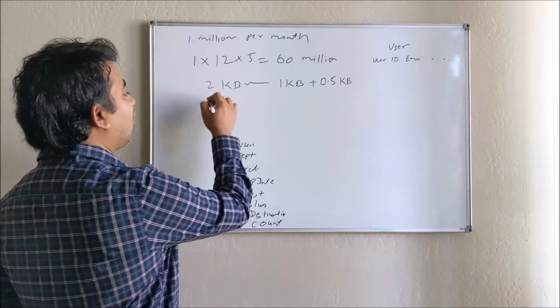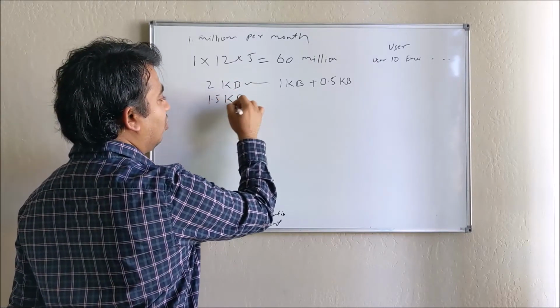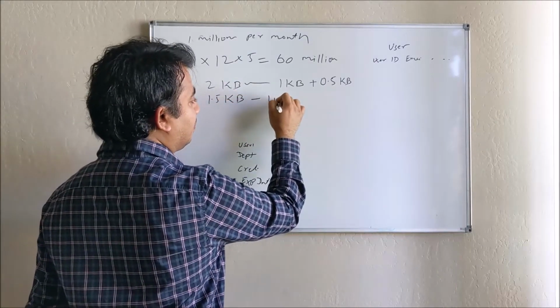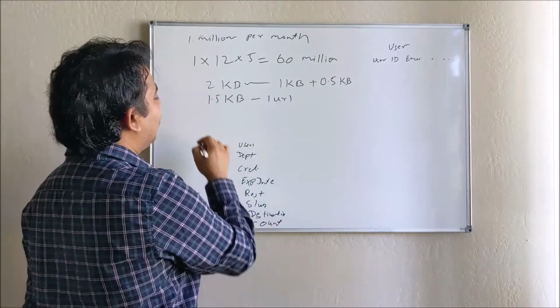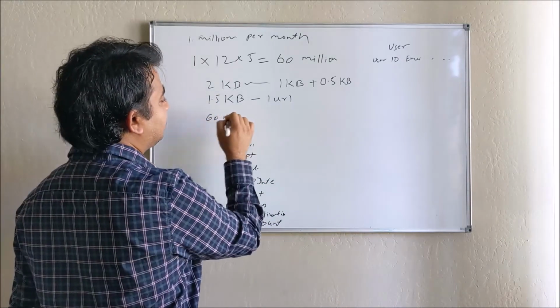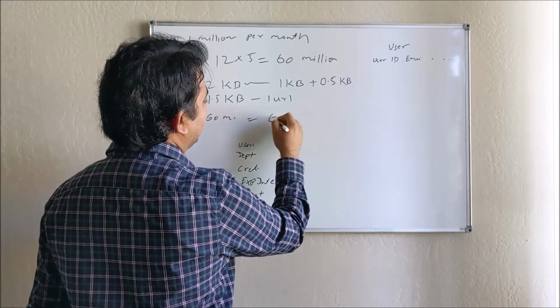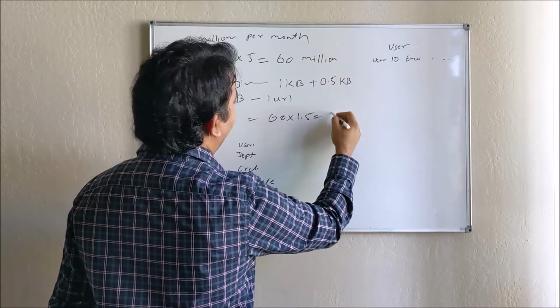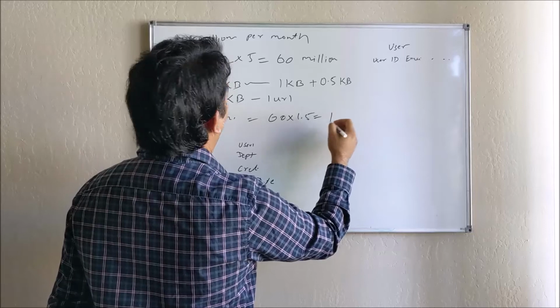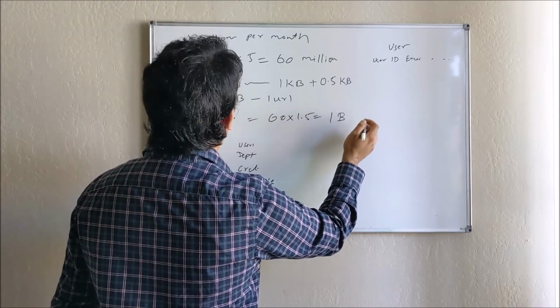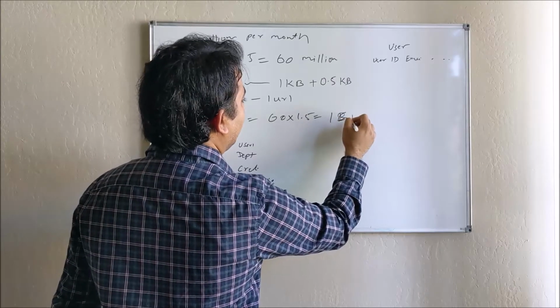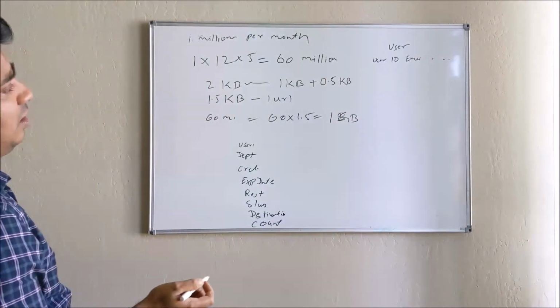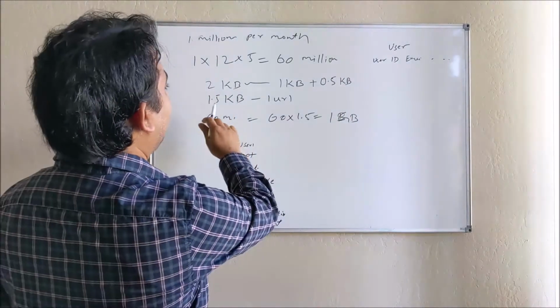So it's like 1.5 KB we need for each URL. Okay, so for 60 million, what we will need is around 1 billion, so 1 billion KB means 1 GB... Let me recalculate if I'm making any mistakes.